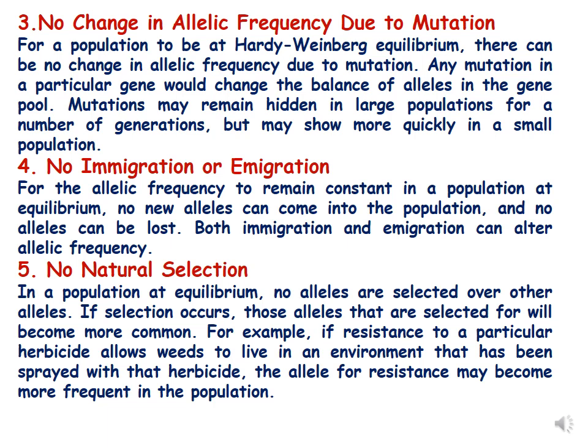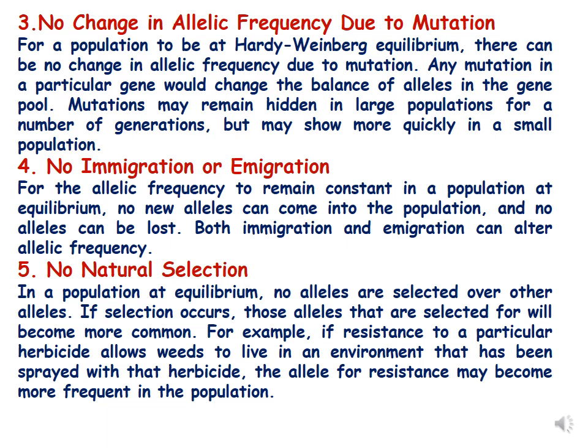Then the fourth parameter is no immigration or emigration. For allelic frequency to remain constant in a population at equilibrium, no new alleles can come into the population and no alleles can be lost. Both immigration and emigration can alter allelic frequency. So, the fourth parameter says that for a particular population, no one should come and no one should go from that population, so that the Hardy-Weinberg genetic equilibrium is maintained.